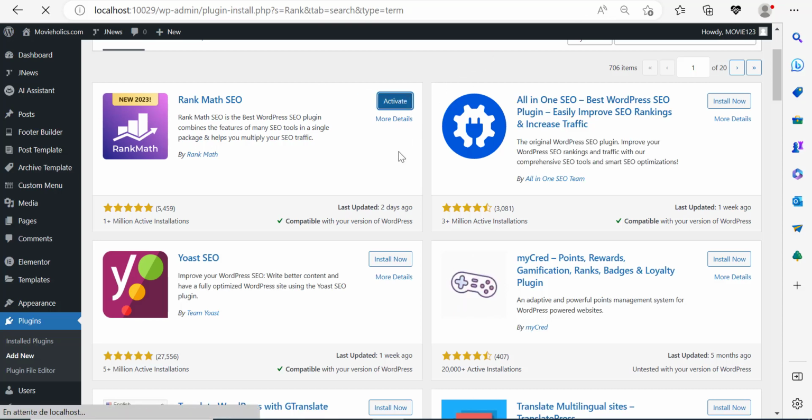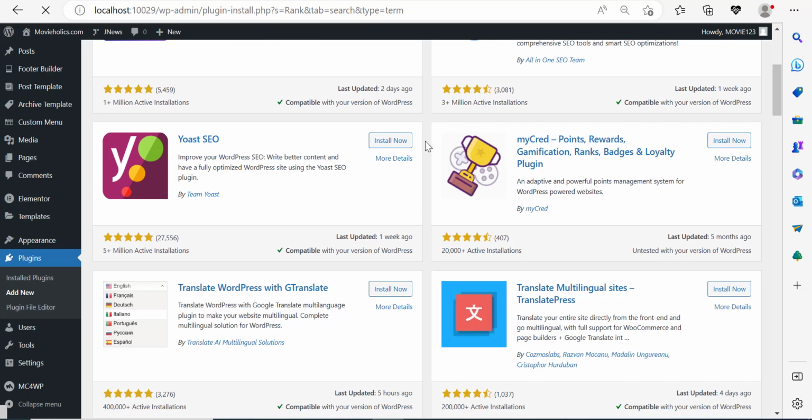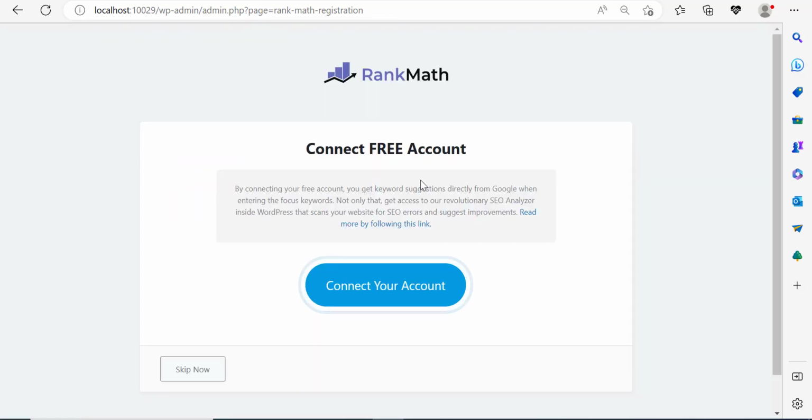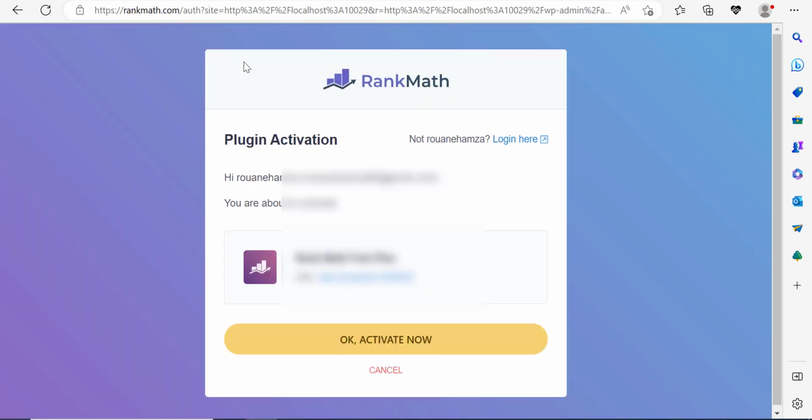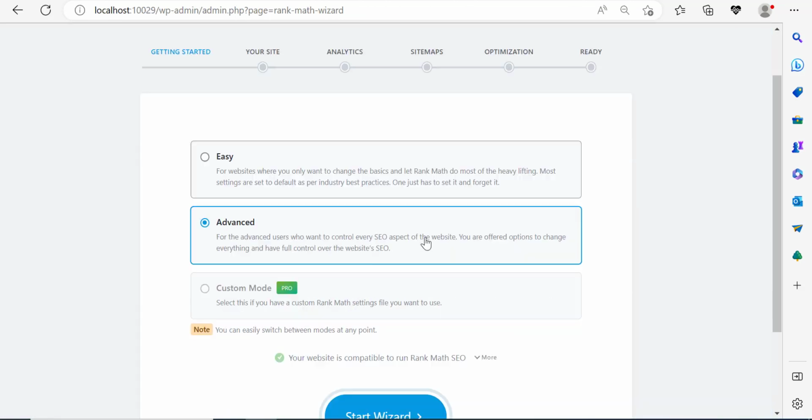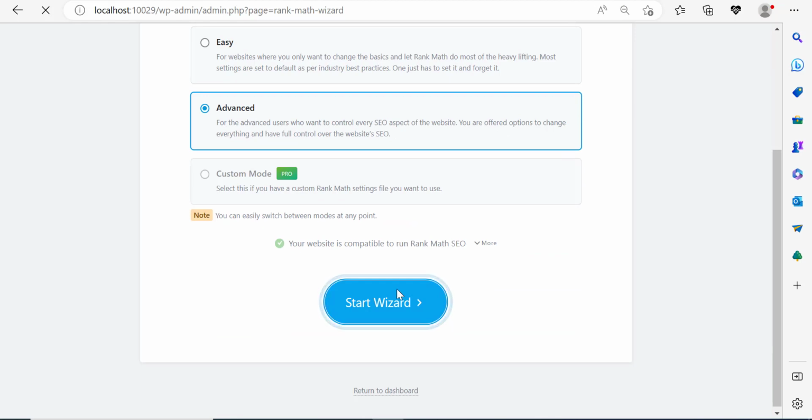Right, I'm going to click on activate now. And follow along very carefully with me, even though this doesn't really require much. But this is pretty interesting. So here, click on connect your account. It's free, actually. Now choose the Gmail account that you want to connect. Click on OK, activate now. Right here, scroll down and click on Start Wizard.